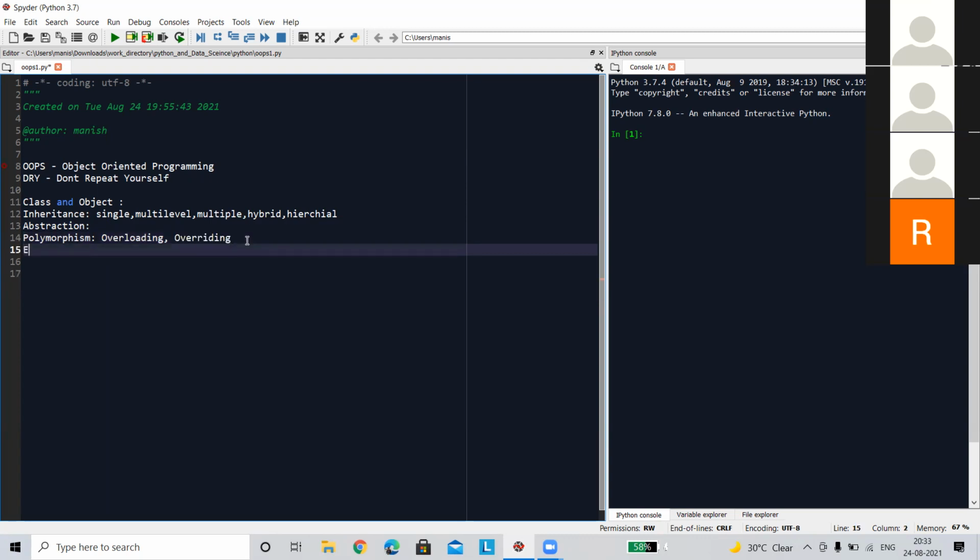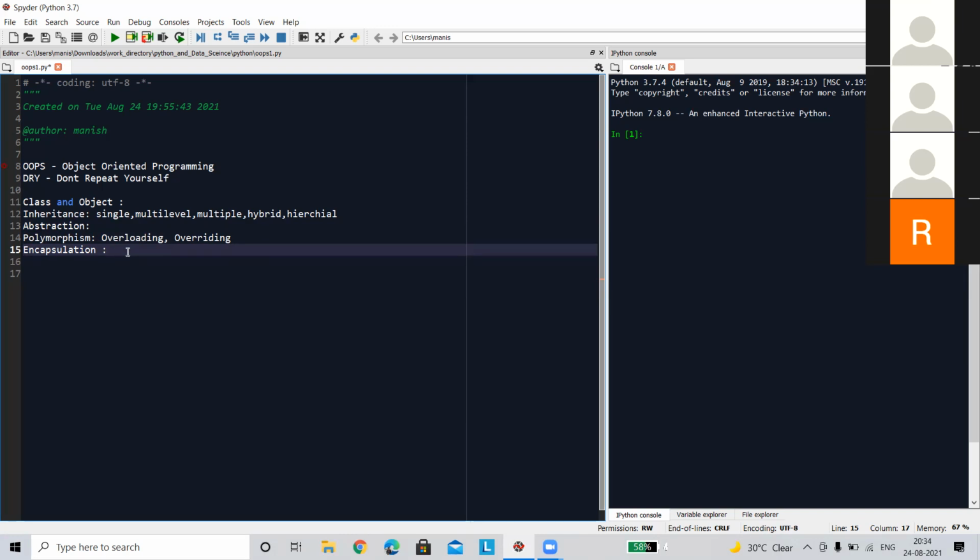The last one is encapsulation. Encapsulation is a technique that is used to bind the data and its corresponding object in a single portion.